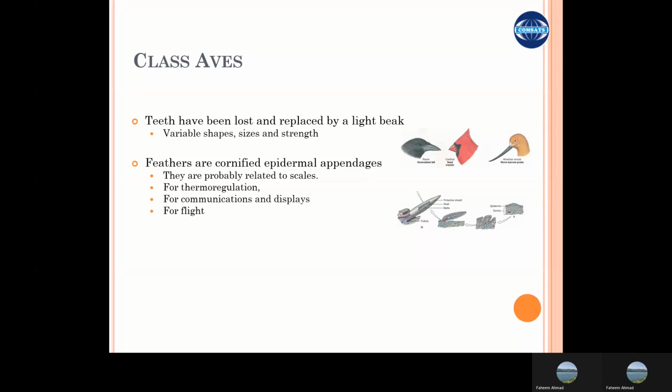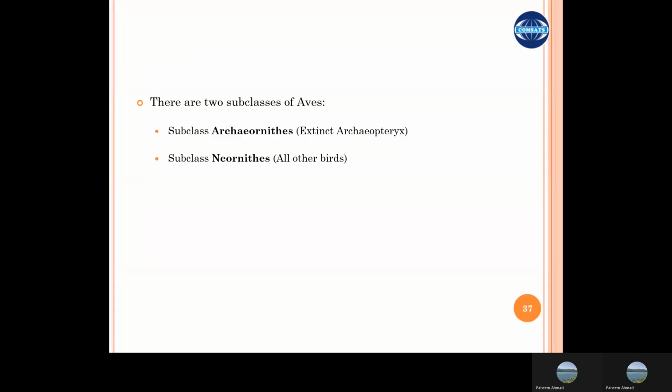So that is all about the class Aves. The class Aves can be further subdivided into two subclasses. The subclass Archaeopteryx, which is an extinct class, and the second is the subclass Neornithes, which are all the other birds which are present today.